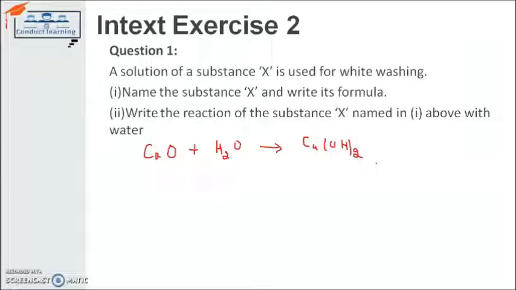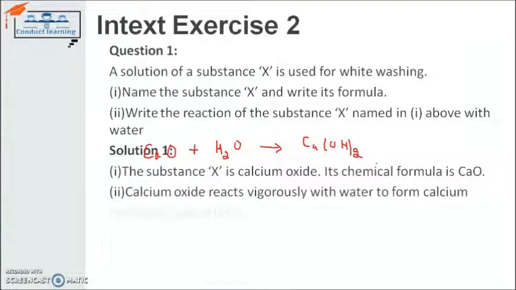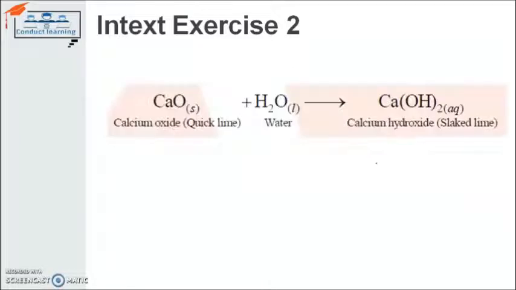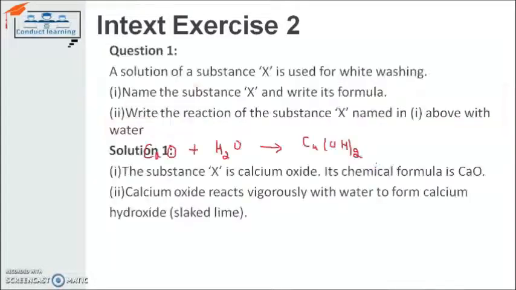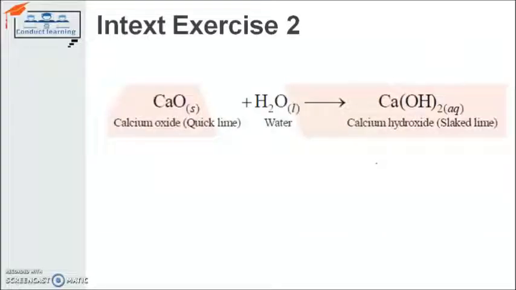The next question is, the same thing is written there. You can check. The substance X is calcium oxide and its formula is CaO, and calcium oxide reacts with water to form calcium hydroxide, slaked lime, and the equation is there.